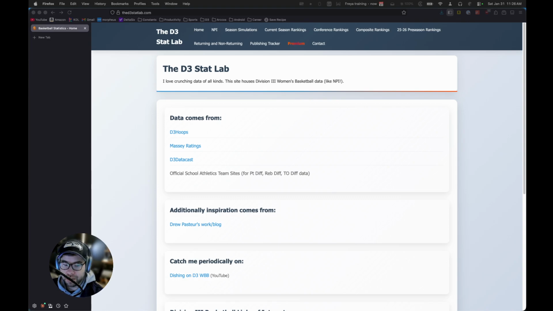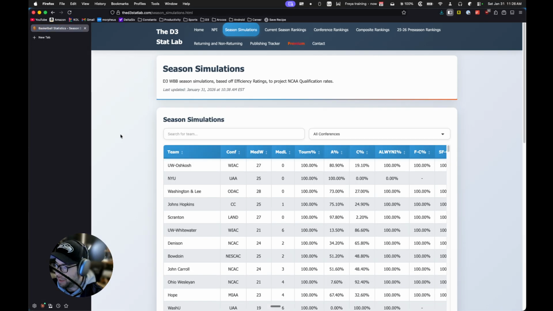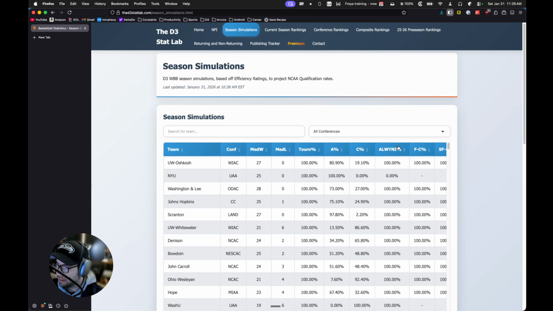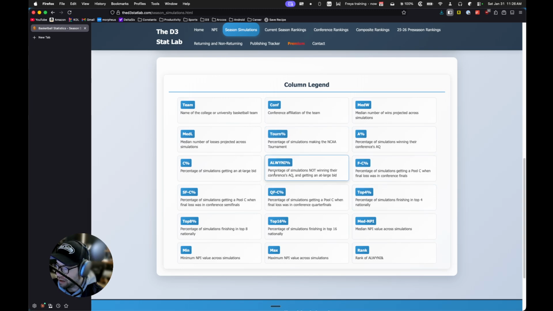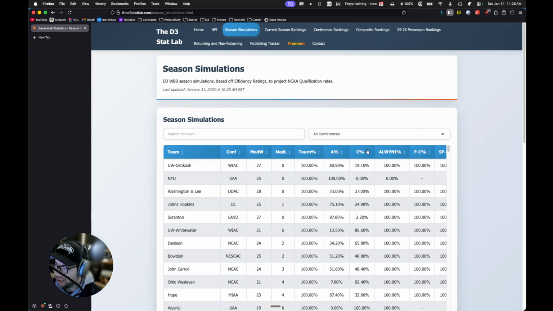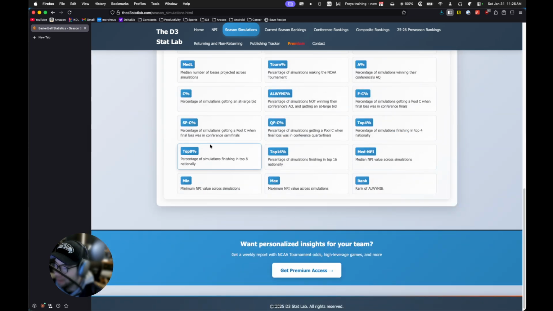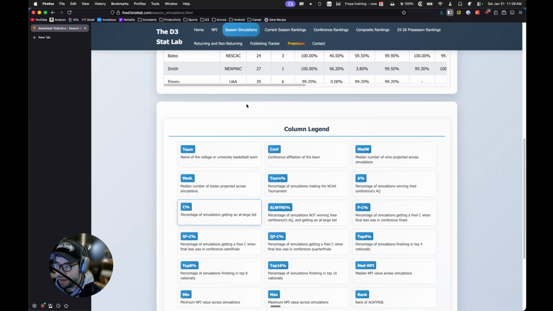I wanted to talk through some things around simulations and a good way to explain them. So we go to my simulations page here. I've got this stat, ALWYNI. In the footer, I've got a legend here, and it's the percentage of simulations when you don't win your conference's AQ that you get an at-large bid. Whereas the C percentage is the percentage of the total simulations where you get an at-large bid.